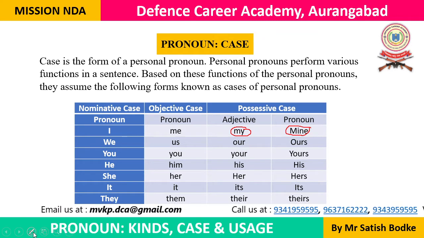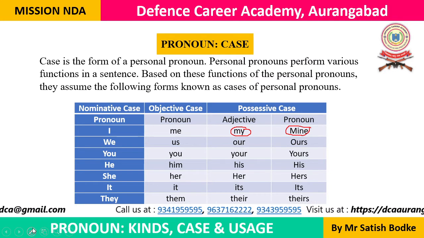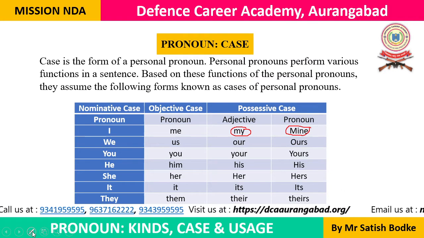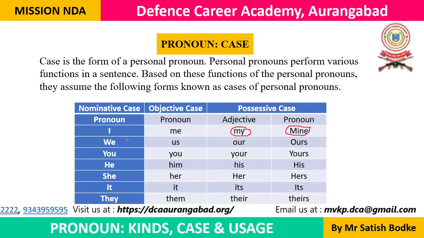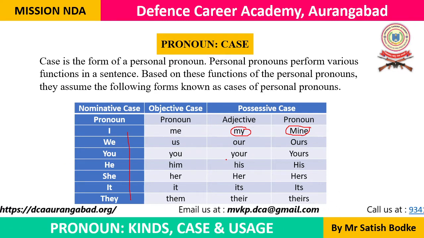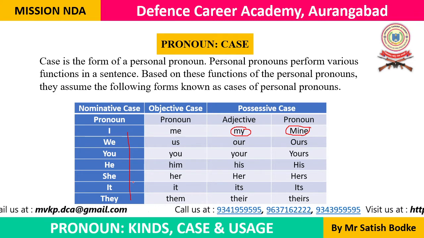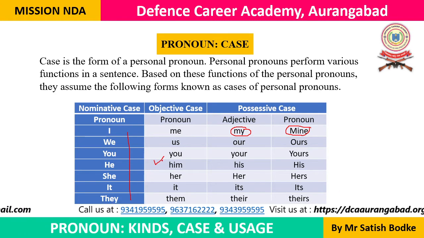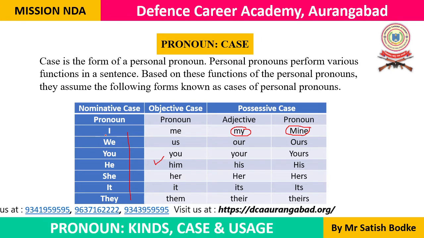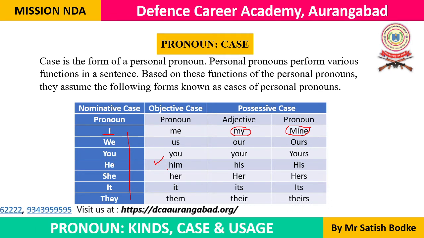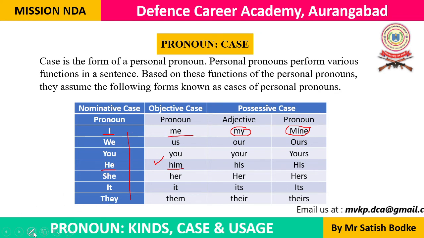It is not used before a noun. That's why it is not a possessive adjective. It is a possessive pronoun. So in this way, all these personal pronouns have possessive adjectives and possessive pronouns. All these personal pronouns have objective cases. We say I gave him a book. We don't say me gave he a book. So this is the difference.